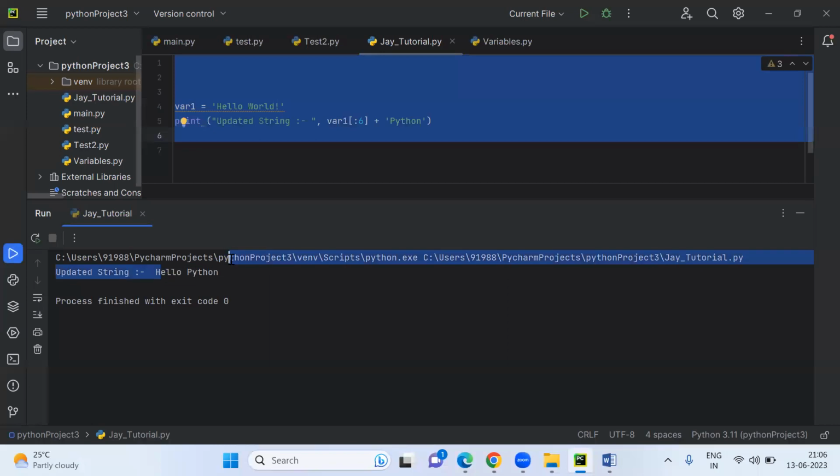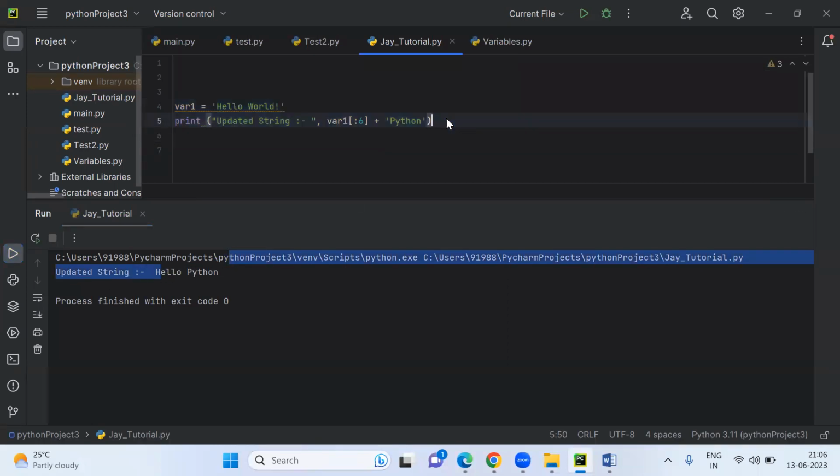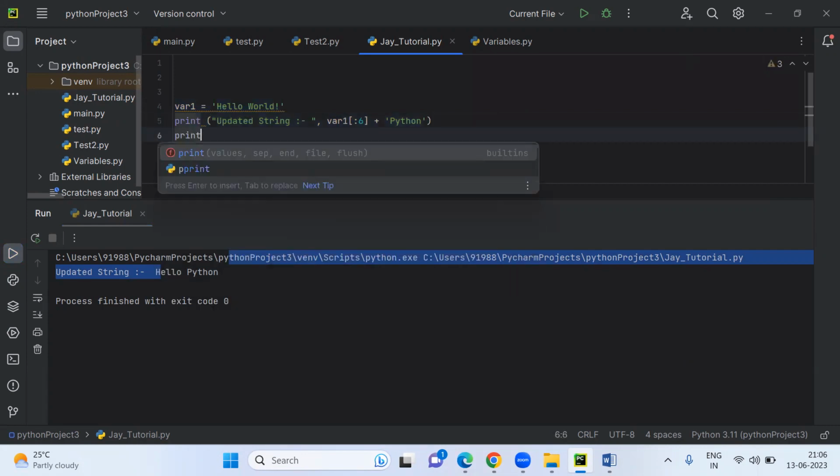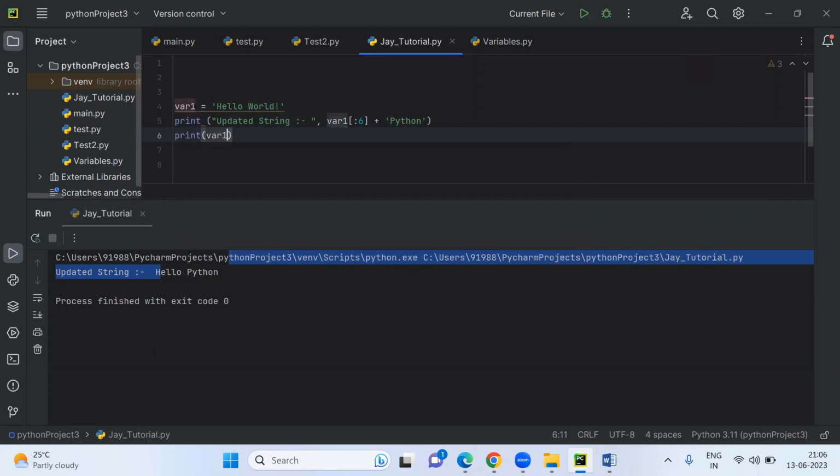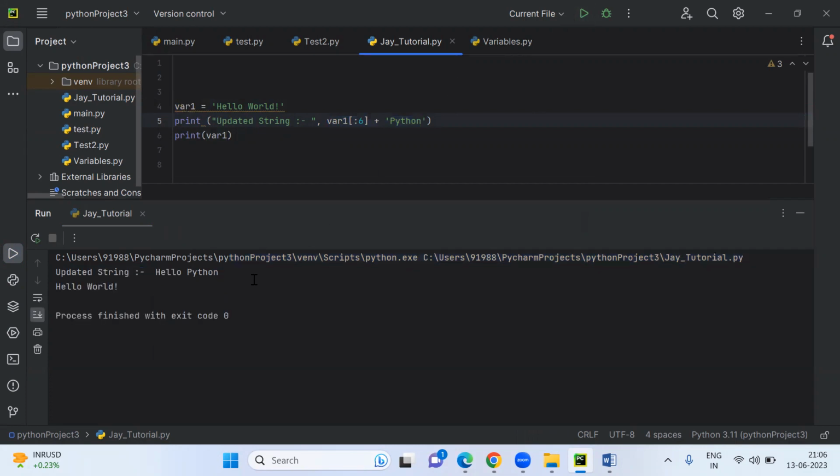See, it's saying hello Python. Updated string is hello Python. And if you want to print the old value, let me print like this, where 1, whatever the value is there. Let me see whether it will be updated permanently, or it's just temporary. So hello world, the string value is the same, but in the print it's just updating to hello Python.